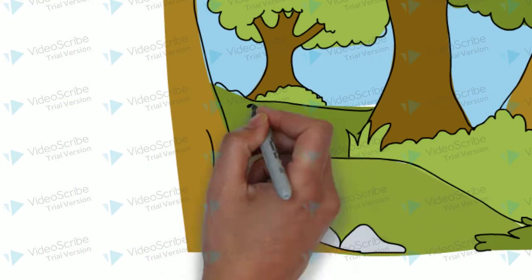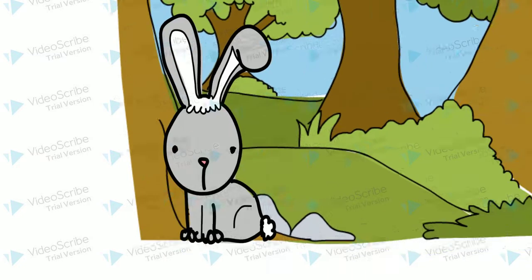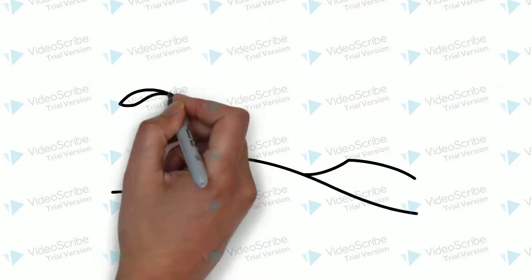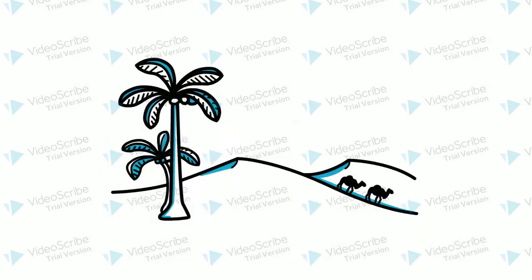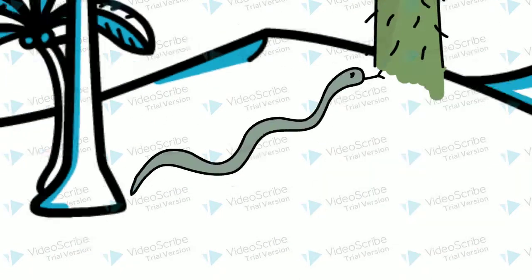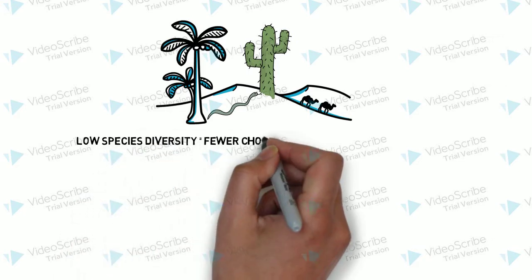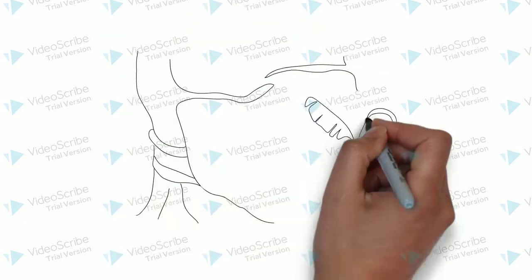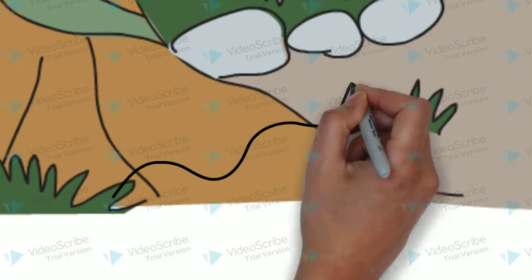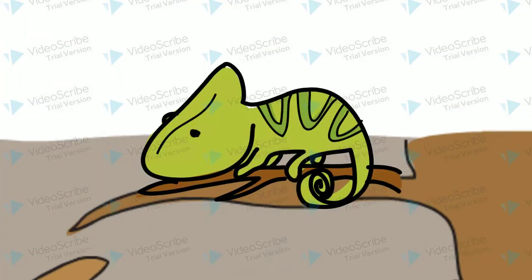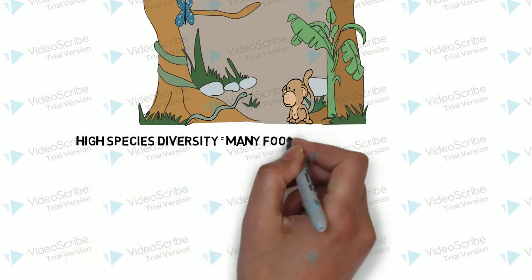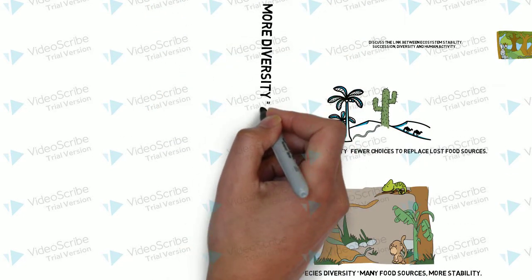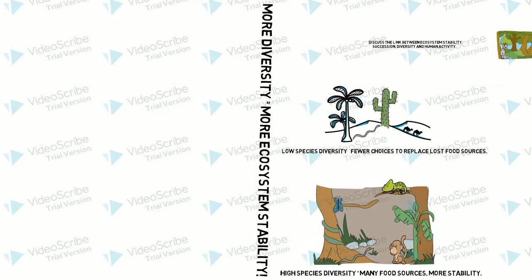One factor that makes ecosystems more stable is diversity, or the number of species that are present in any given community. For example, if a disturbance in a desert ecosystem with relatively low diversity caused the loss of a certain plant, anything that relied on that plant for food would suffer, as they would have limited choices for a different major food source. However, if a disturbance in a rainforest ecosystem with relatively high diversity were to cause the loss of a plant, those species that relied on the lost plant for food would have a wide array of other plants and food sources to choose from. Ecosystems with high diversity are able to bounce back from stress quicker than those with low diversity. Therefore, as diversity increases, ecosystem stability will also increase.